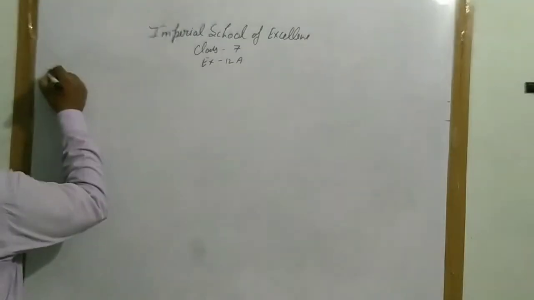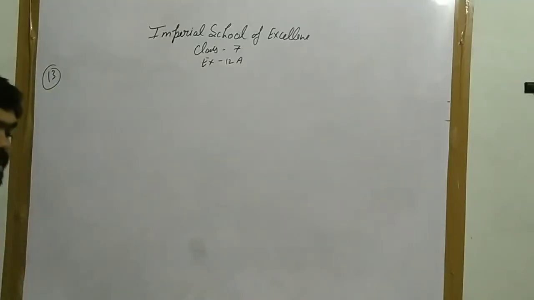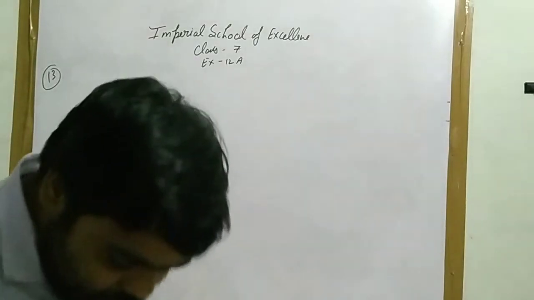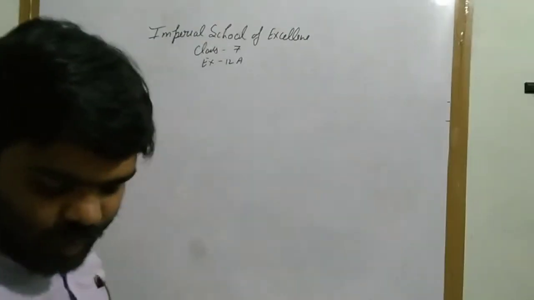Question number 13 is given. Hari borrowed rupees 12,600 from a money lender at 15% per annum simple interest. After 3 years, he had paid rupees 7,070 and gave a goat to clear off the debt. What is the cost of the goat? We have to find the cost of the goat.